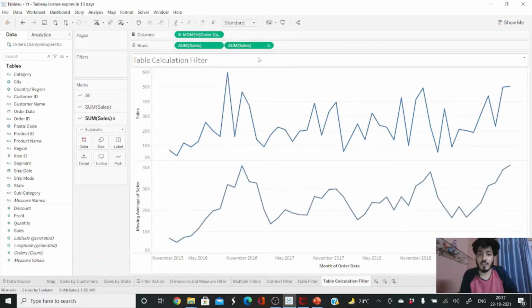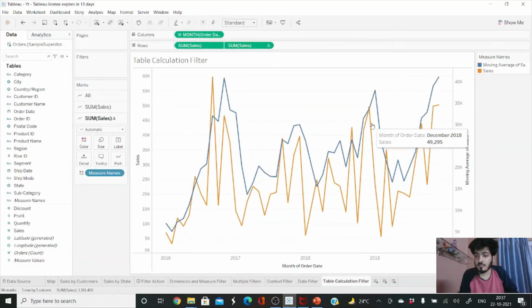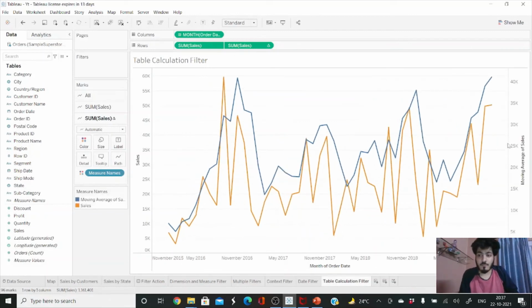Perfect. So now what we can do is just click on this drop down and select dual axis. And we can just drag it to the right hand side. Now if you do a table calculation, the table calculation is shown by the triangle symbol here. So this is the one which we have calculated with the help of calculation.